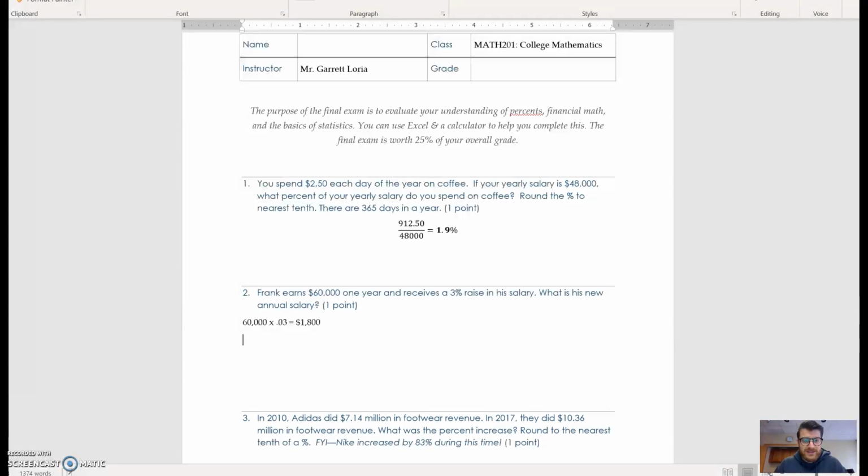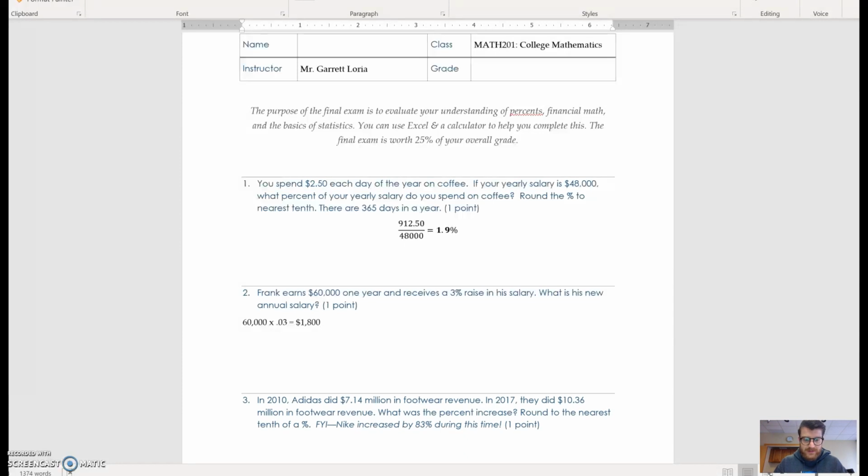So what we still need to do is take his salary, $60,000, and add on the $1,800 to it, giving us $61,800. There we go. Let me see if I can put this in the middle for you.